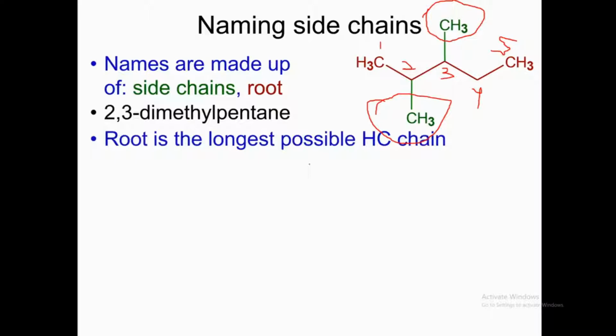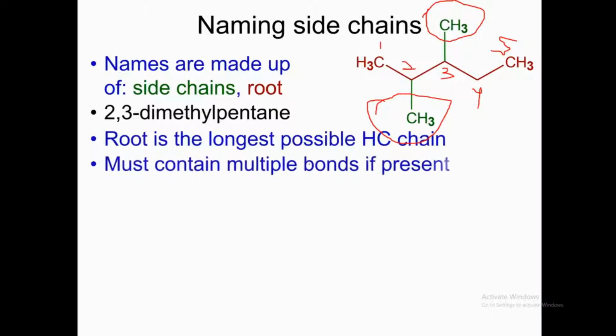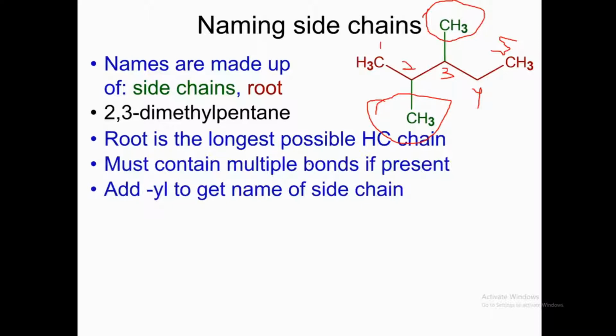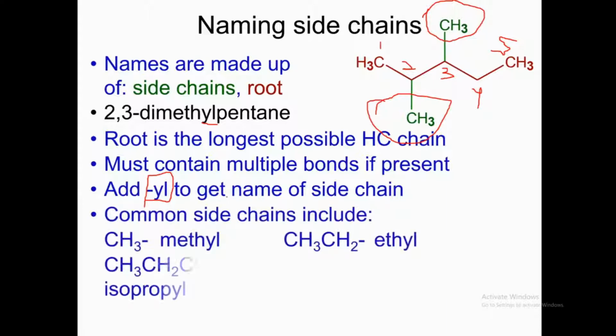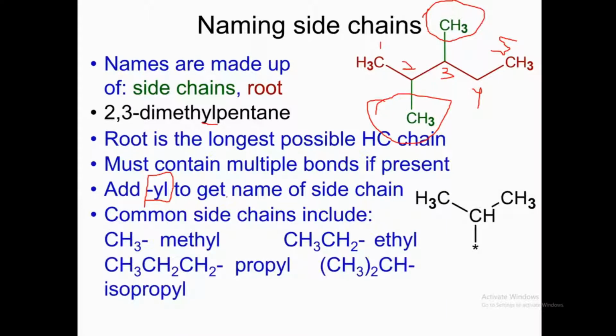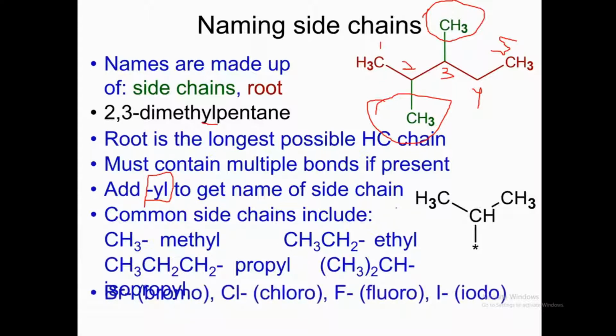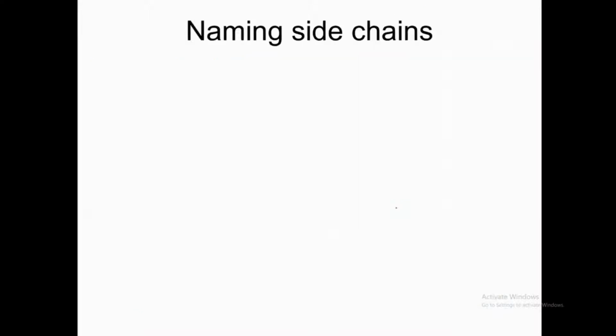Root is the longest possible hydrocarbon chain. It must contain multiple bonds if present. Add YL to get the name of a side chain, like methyl. So the end name is YL to get the name of the side chain. Common side chains include methyl, ethyl, propyl, butyl, isopropyl. Chloro, fluoro, bromo, iodo. These are the common side groups.